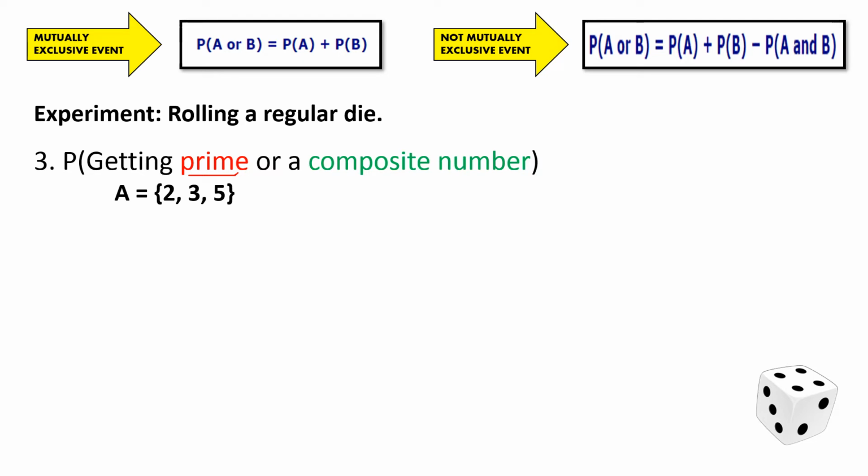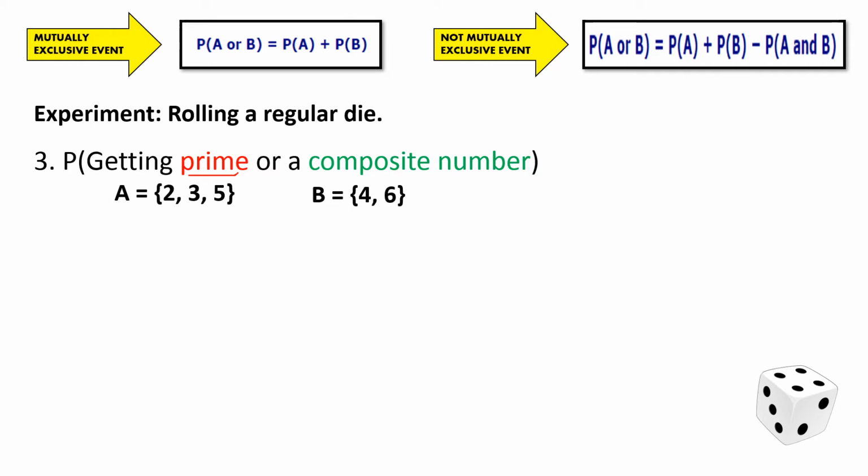While for the composite numbers, these are numbers that can be factored in more than one pair. So therefore, in a die, we do have the numbers 4 and 6. Why are these numbers considered composite numbers? 4 can be factored using 1 times 4 or 2 times 2. So that's why it is a composite number. Number 6 can be factored more than once as well. We can have 1 times 6 or 6 times 1, or rather 3 times 2. So that's why 4 and 6 are under composite numbers.